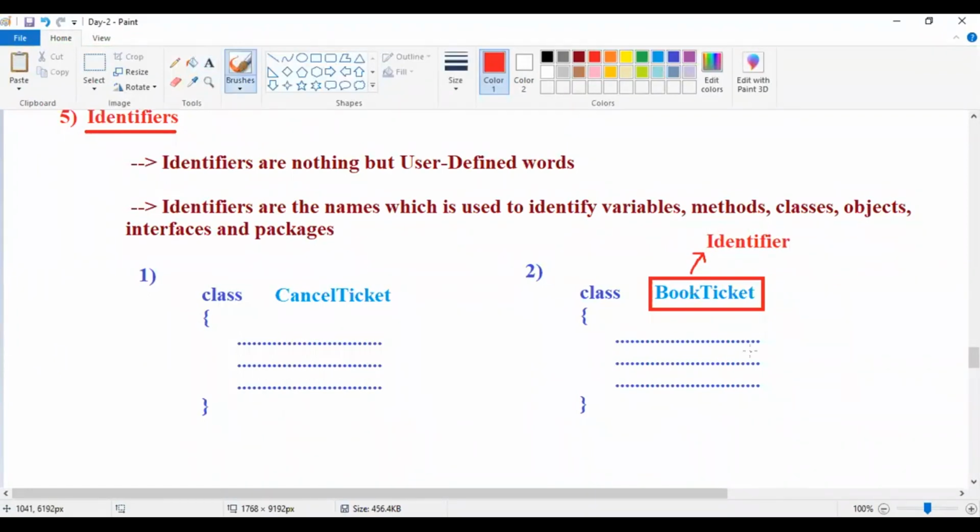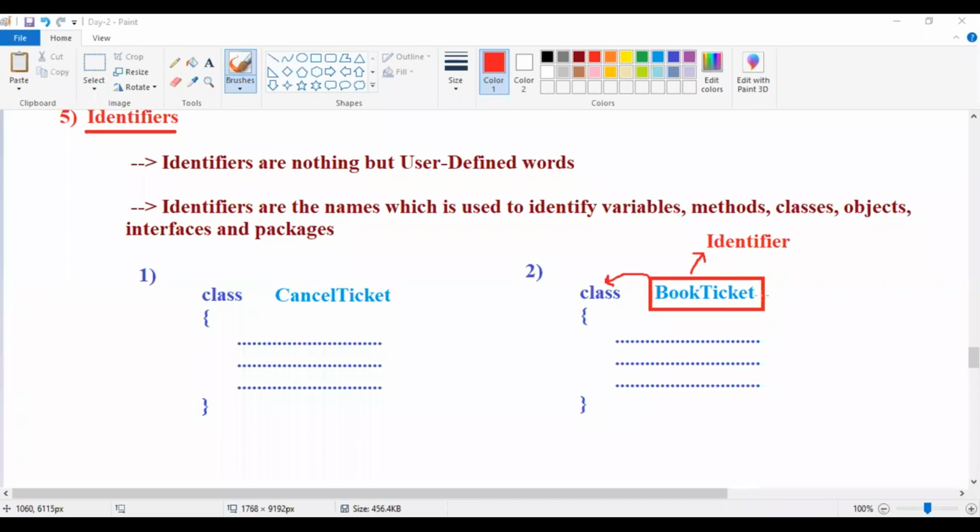Identifier given to whom, guys? Given to the class. Book ticket is one name given to a class.